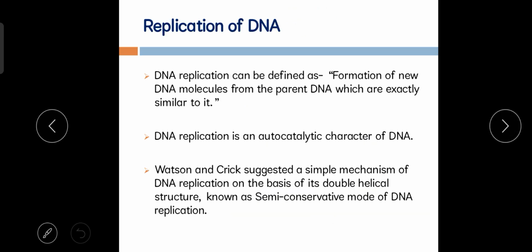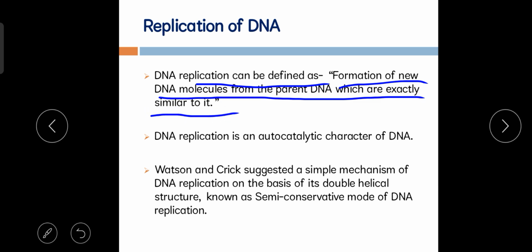Here you can see clearly, DNA replication can be defined as formation of new DNA molecules from the parent DNA which are exactly similar to it. That means production of new DNA molecules from old DNA molecules, and these must be exactly similar to the parent DNA molecule.